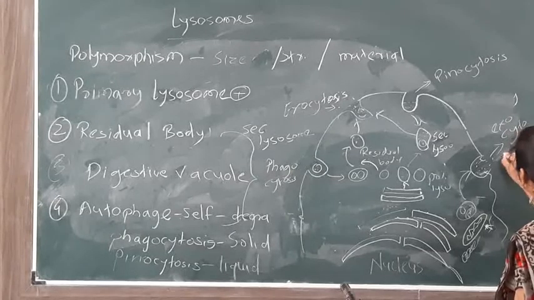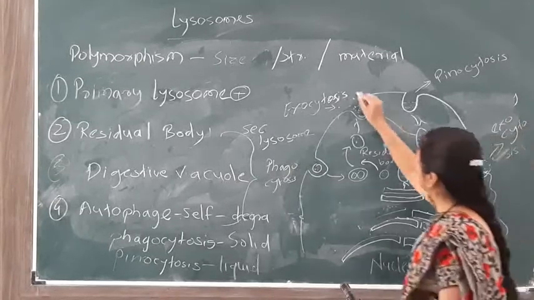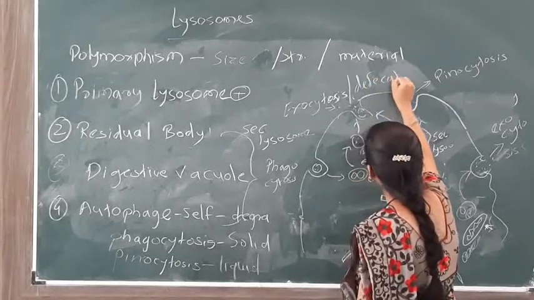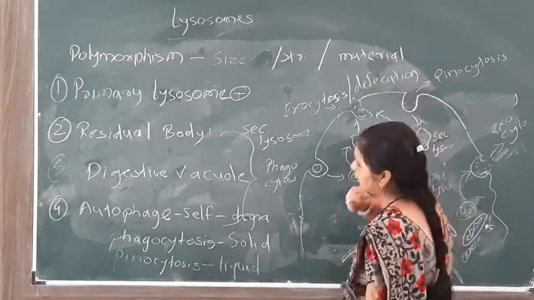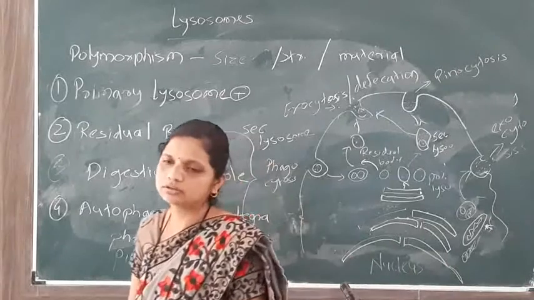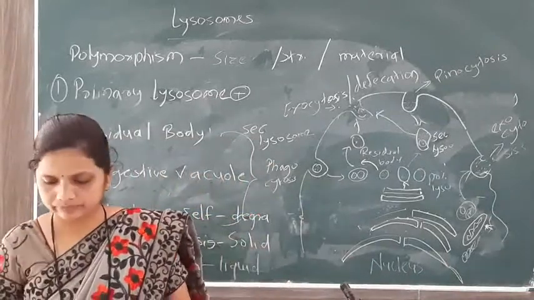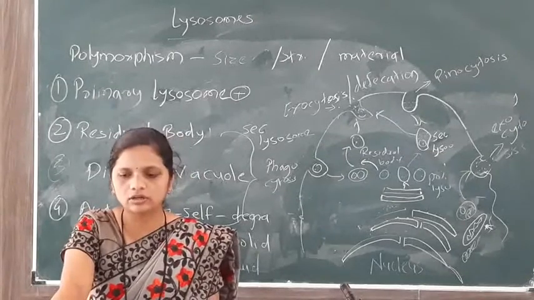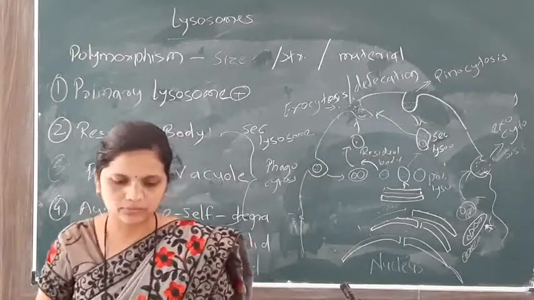Exocytosis, or we also call it defecation. We know this is done in amoeba and all unicellular protozoans, having no cell organelle or organ to digest the food material.